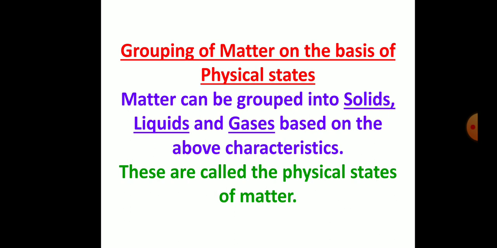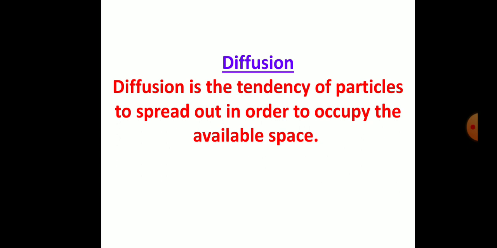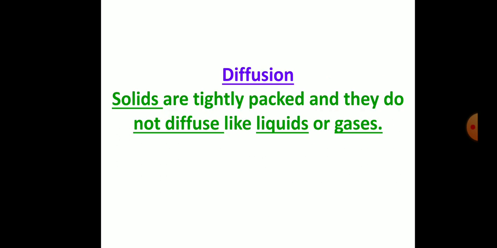Grouping of matter on the basis of physical states. Matter can be grouped into solids, liquids and gases based on the above characteristics. These are called the physical states of matter. Diffusion. Diffusion is the tendency of particles to spread out in order to occupy the available space. Solids are tightly packed and they do not diffuse like liquids or gases.